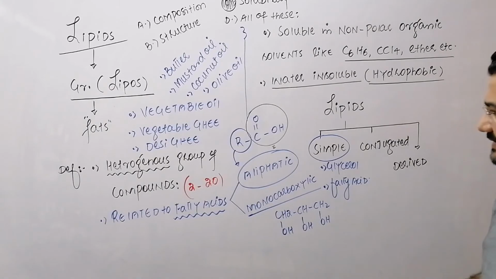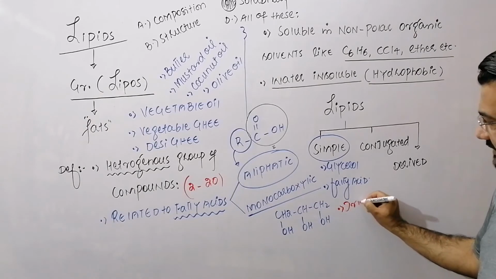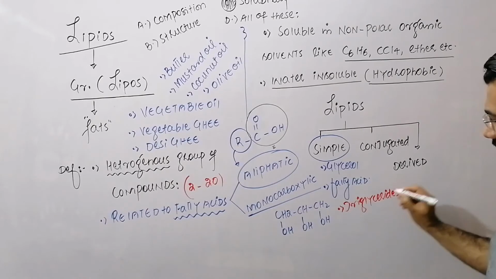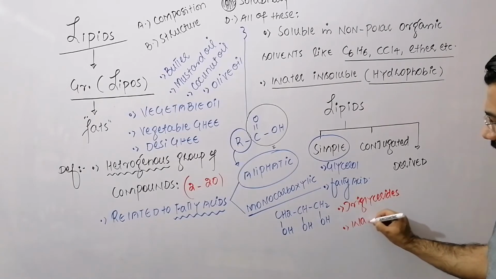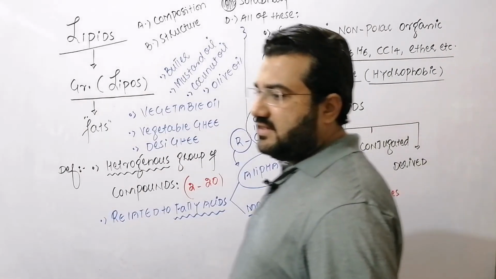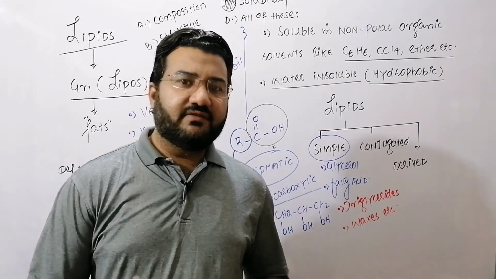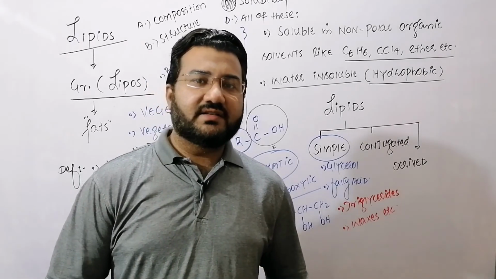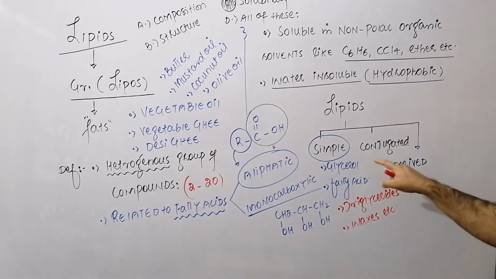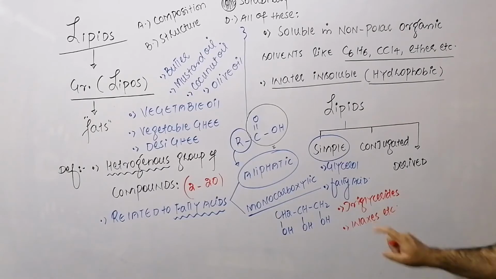And my dear students, the examples of the simple lipids are triglycerides and waxes, etc. Triglycerides are basically the fats and oils. So the fats and oils are called triglycerides. What is the difference between fat and oil, and what are triglycerides? That will be the topic of the next video. So examples of the simple lipids include triglycerides, that is fats and oils, and the waxes.